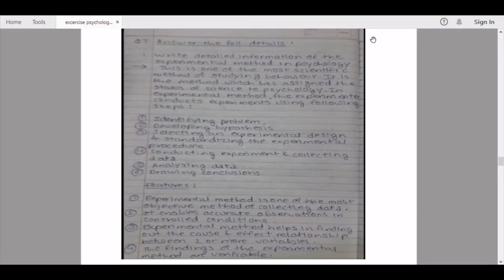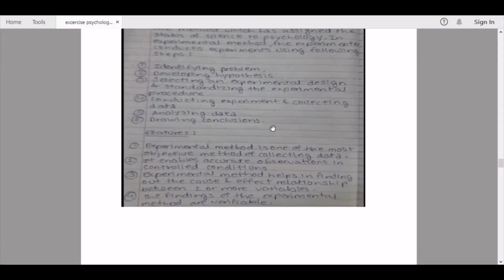The first one being identifying the problem. Second, developing a hypothesis. Third, selecting an experimental design and standardizing the experimental procedure. Fourth, conducting the experiment and collecting the data. Fifth, analyzing the data. And the sixth one being drawing conclusions about the experiment. Here, the features have been noted down. The first feature being the experimental method is one of the most objective methods of collecting data. It enables accurate observations in controlled conditions.